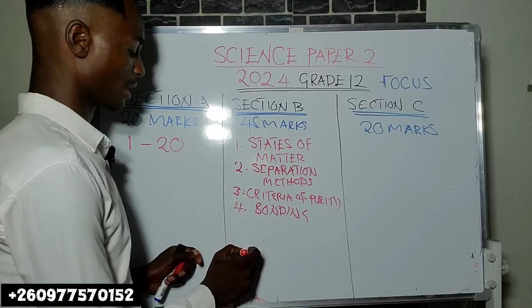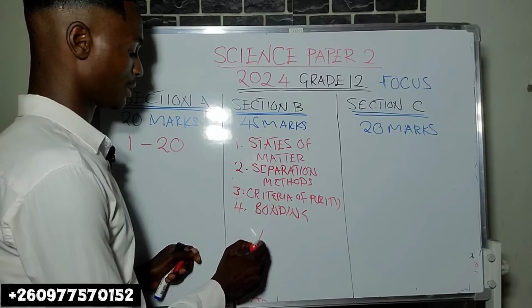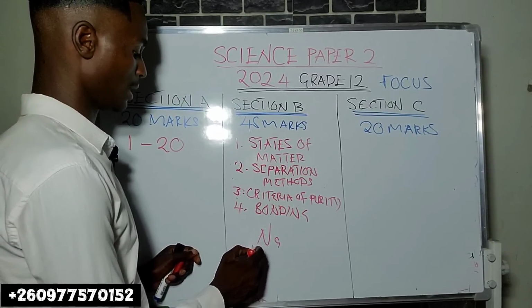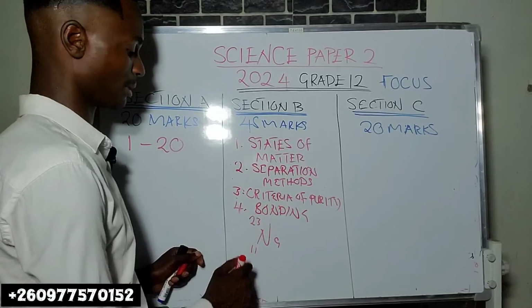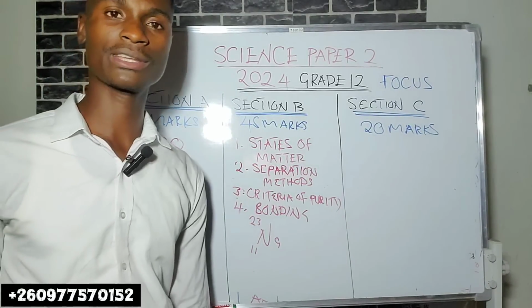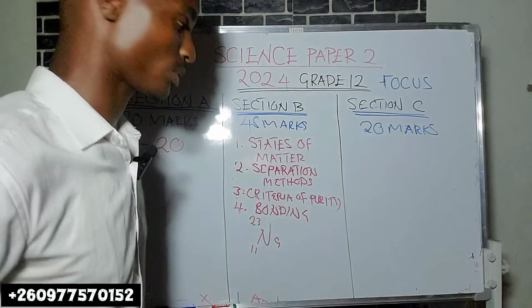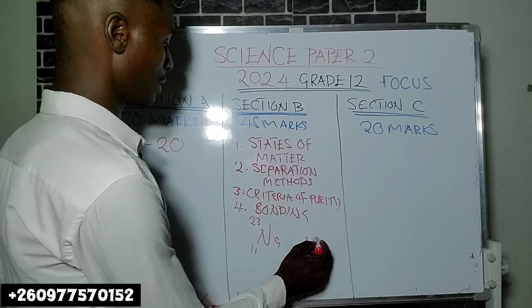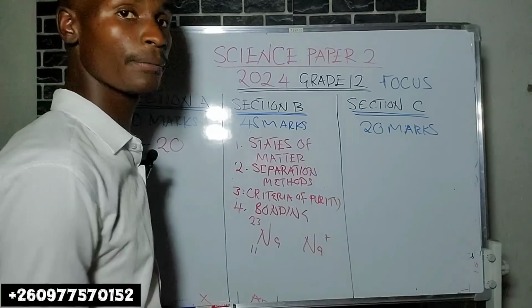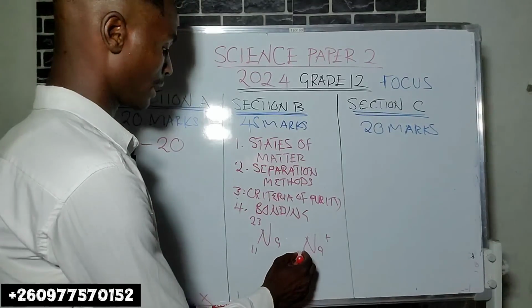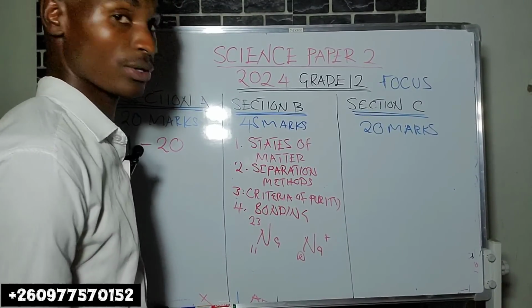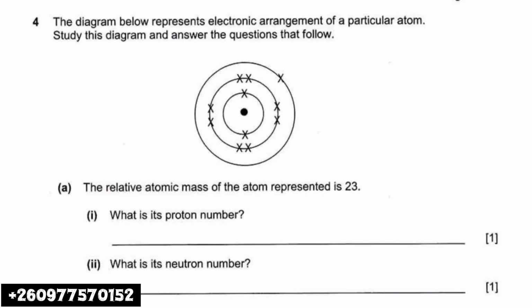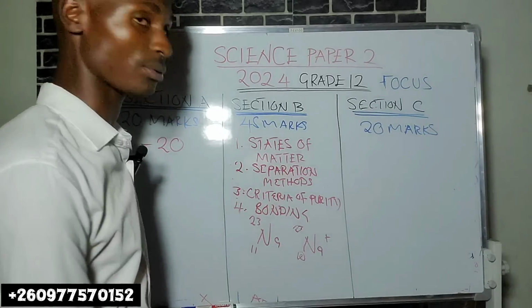When they say sodium atom, it means this one, Na, atomic number 11, mass number 23. But sodium ion is different. Sodium ion is charged. It has lost 1 electron, and the number of electrons is 10. It's no longer 11, it's 10, but the mass number is still 23.